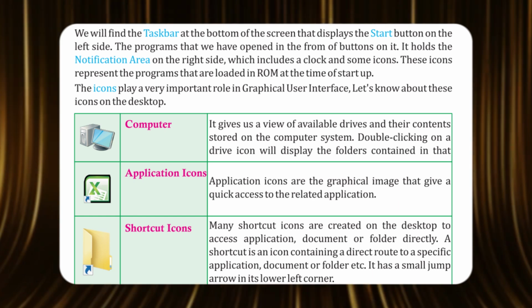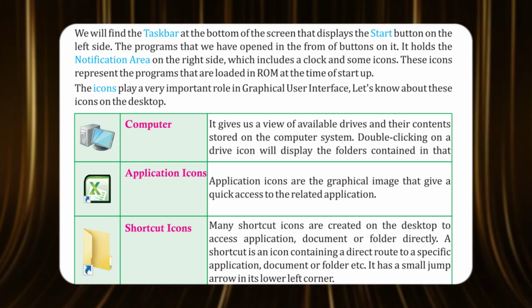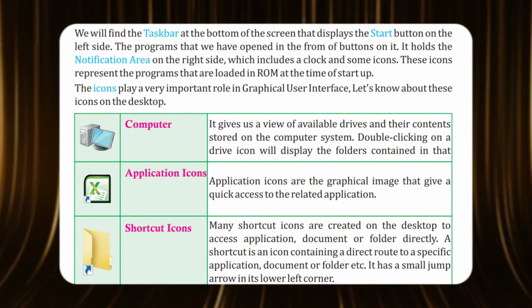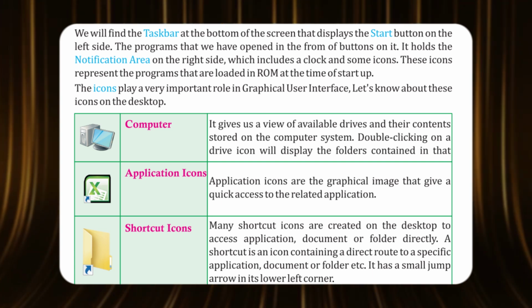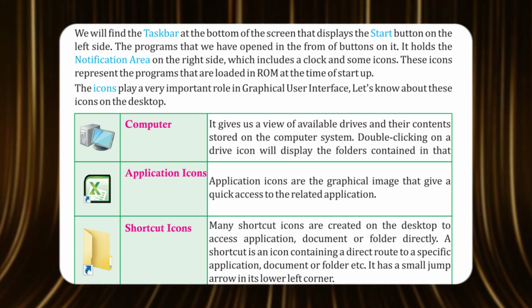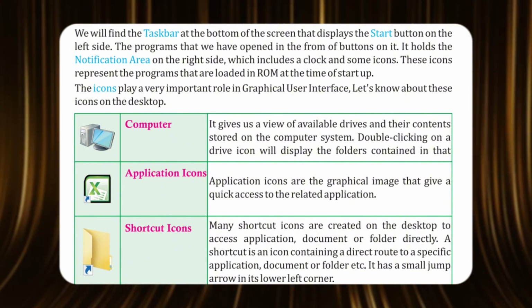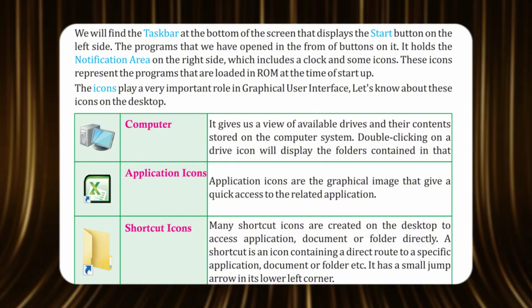Computer. It gives us a view of available drives and their contents stored on the computer system. Double-clicking on a drive icon will display the folders contained in that. Application icons. Application icons are graphical images that give quick access to the related application.